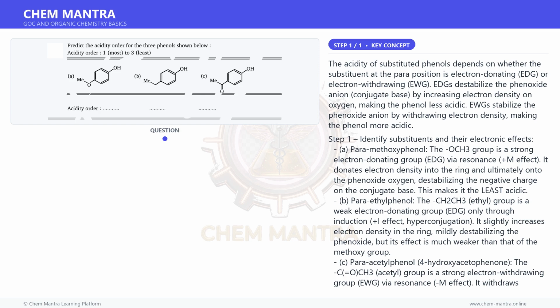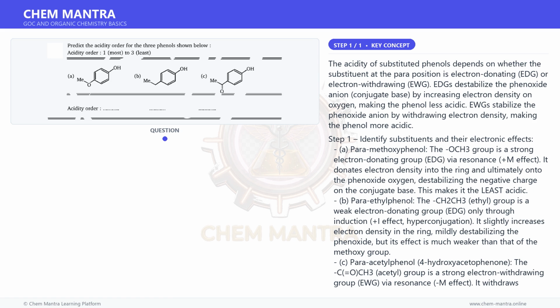The acidity of substituted phenols depends on whether the substituent at the para position is electron donating, EDG, or electron withdrawing, EWG. EDGs destabilize the phenoxide anion, conjugate base, by increasing electron density on oxygen, making the phenol less acidic. EWGs stabilize the phenoxide anion by withdrawing electron density, making the phenol more acidic.